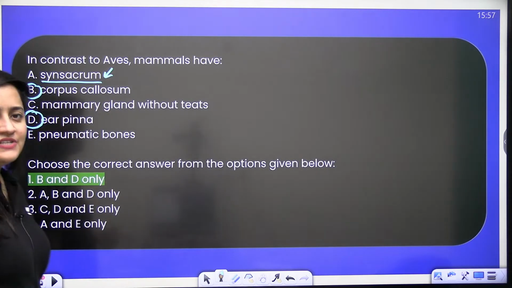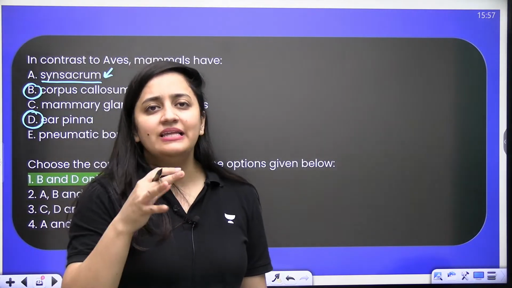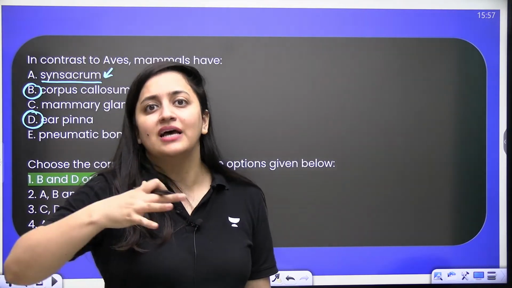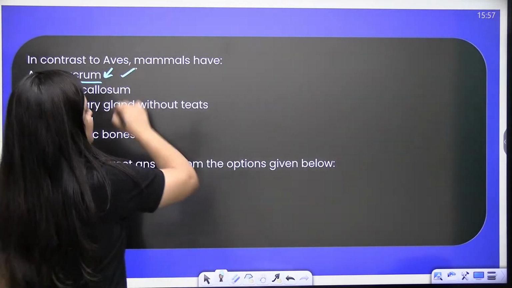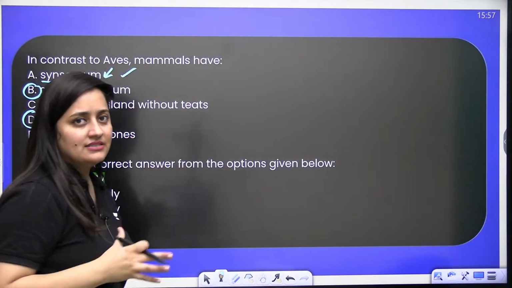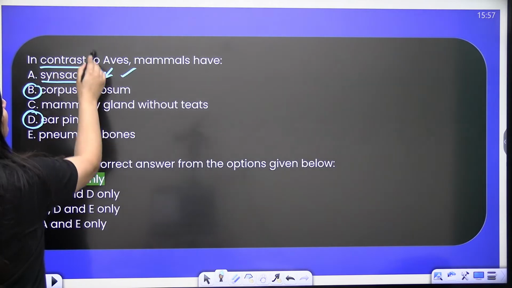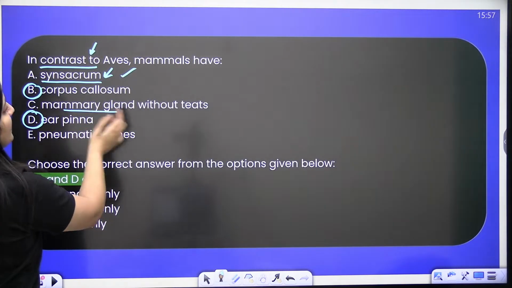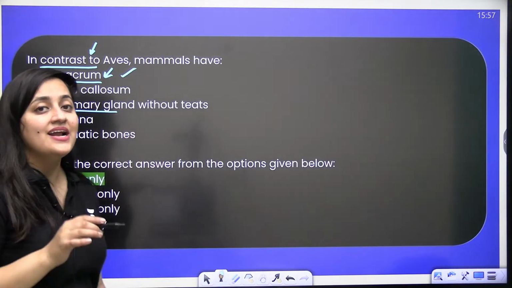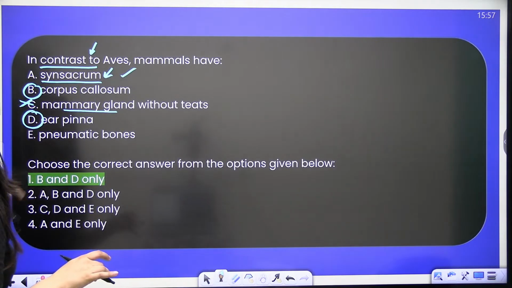Do you know the meaning of synsacrum? Synsacrum you will see mainly in the case of birds. Basically the vertebrae, like thoracic, lumbar, sacral vertebrae, are fused together, right? And the muscles of the hind limbs are attached to the synsacrum. So obviously it will be there in the case of birds. They are asking in contrast to Aves, what mammals contain. Now you must be thinking mammary glands without teats. No, mammary glands are with teats, so we are not considering option C.